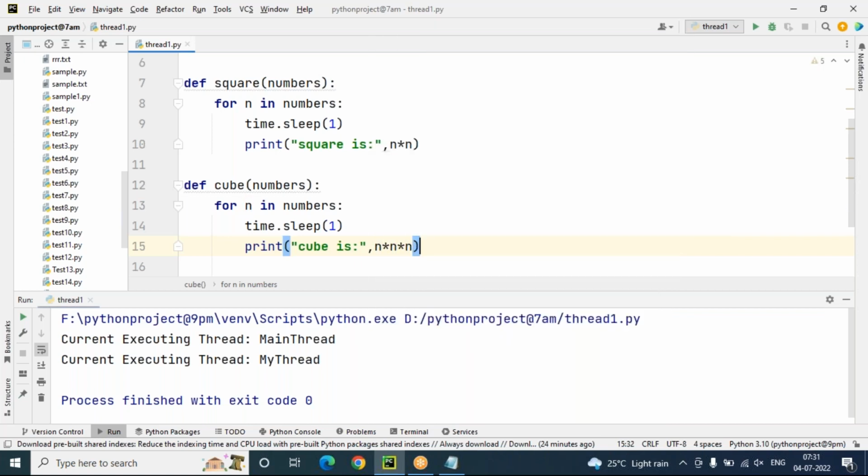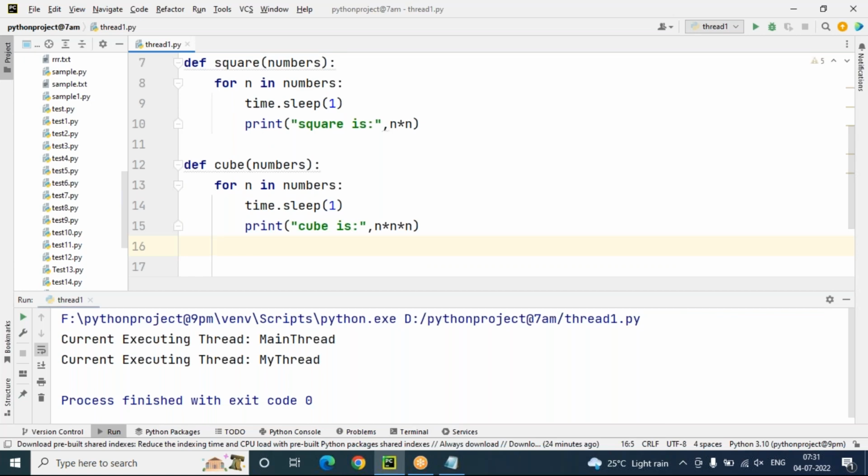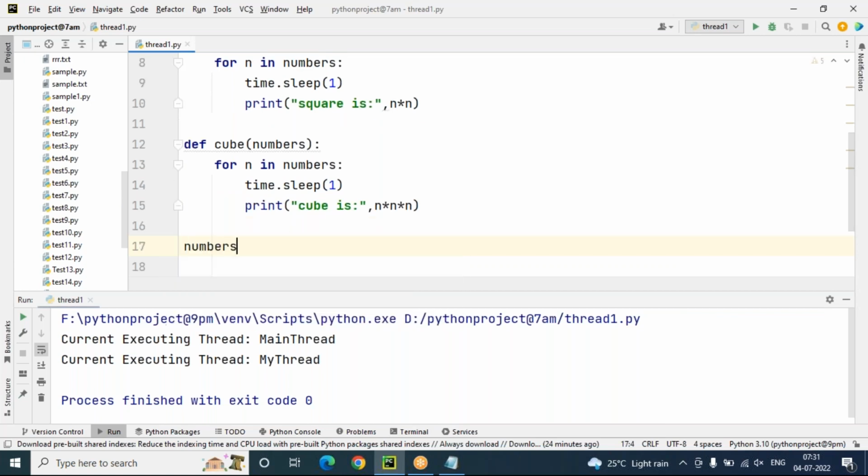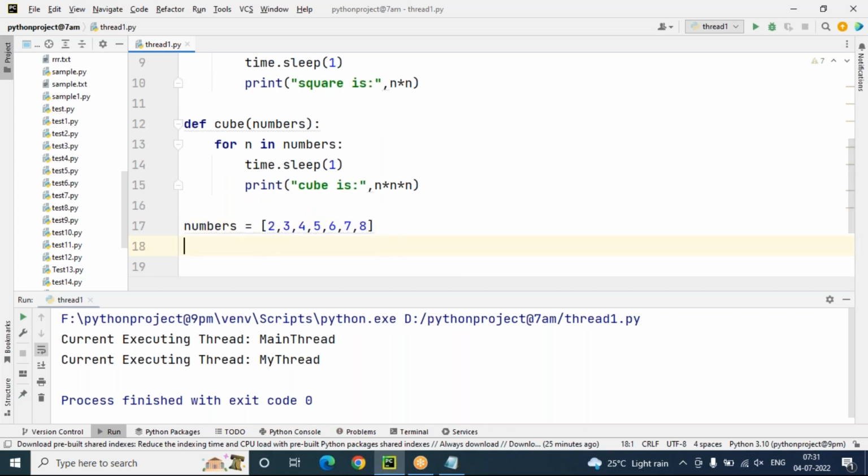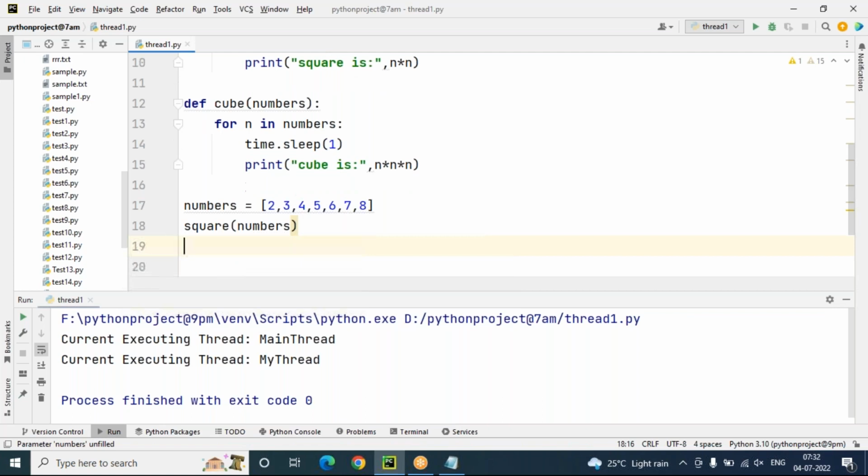Then numbers equals 2, 3, 4, 5, 6, 7, 8, whatever it is. I'm just giving numbers. And I'm going to call the square function. The square function expects numbers as input, and the cube function is also expecting numbers as input.